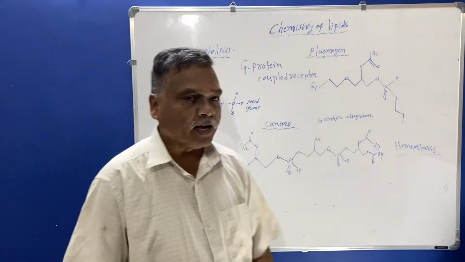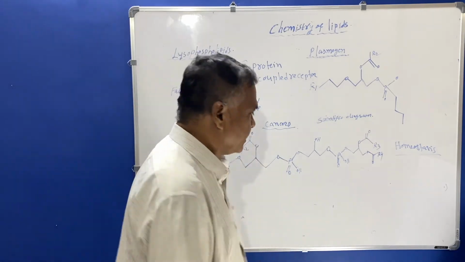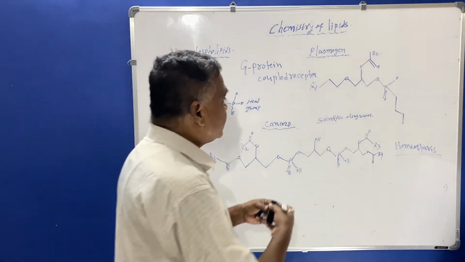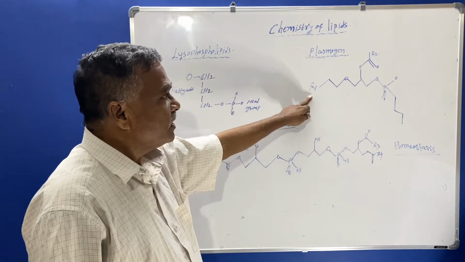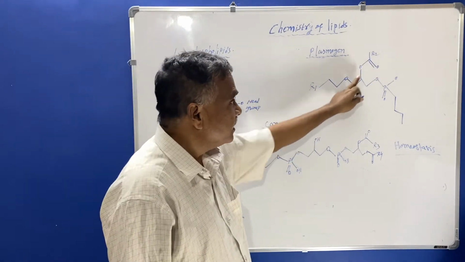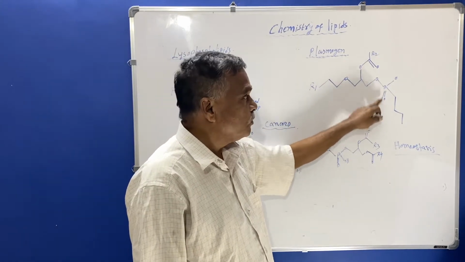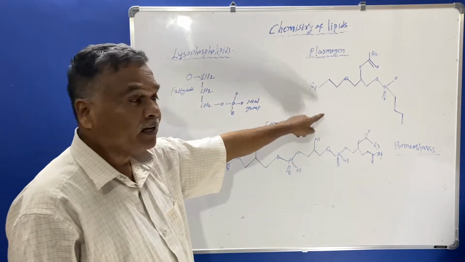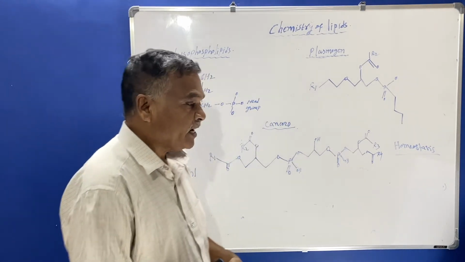Now we'll see another important phospholipid, that is plasmogen. Here we'll see the structure of plasmogen. The structure is given as R1, R2. These are nothing but fatty acids, and they are connected with the oxygen molecule and the phosphate group. The phosphate group is connected with a double bond to an oxygen molecule, and this is the structure of the plasmogen.